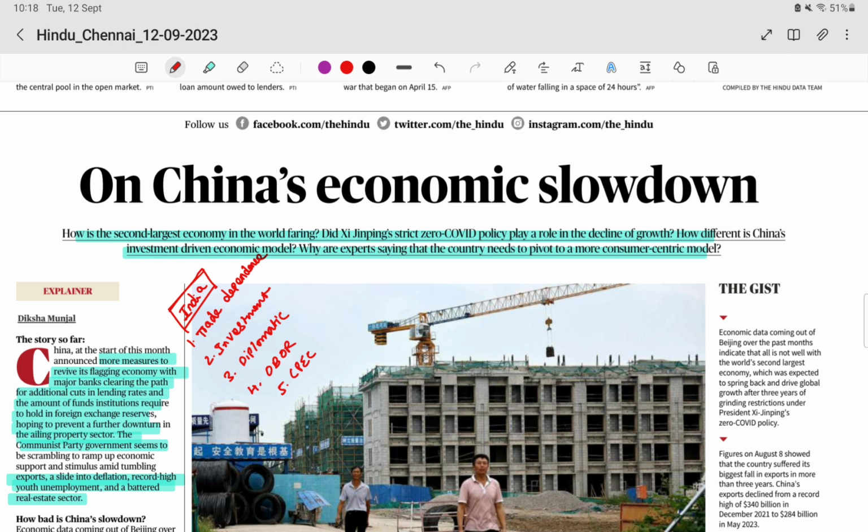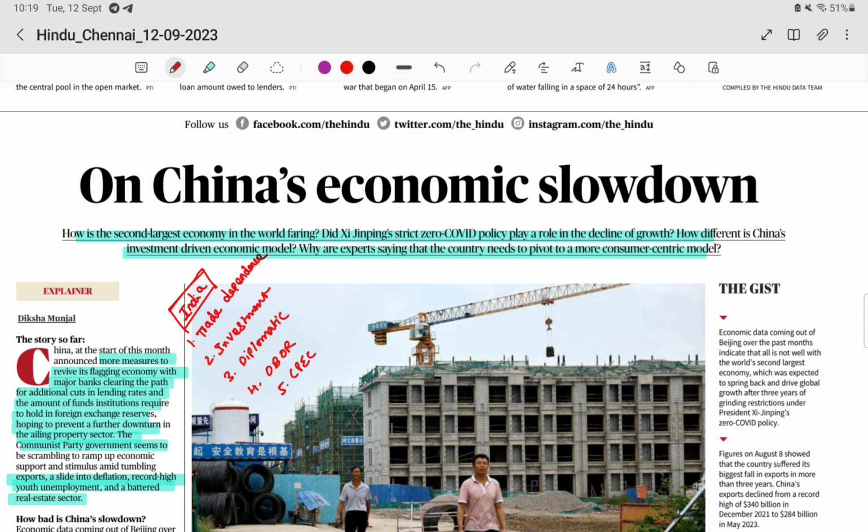They are also talking about the flaws in China's investment driven economic model, and how investment affected China's economic policy. We will also discuss what the experts are saying: whether the economy should focus on the demand side or the supply side. Demand is the consumer angle, so we have to give more money to the people. Only then can they spend, and through spending GDP will grow automatically. That is the demand side model.